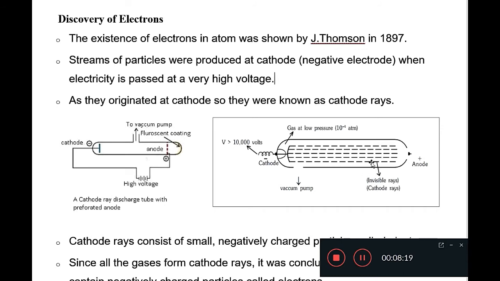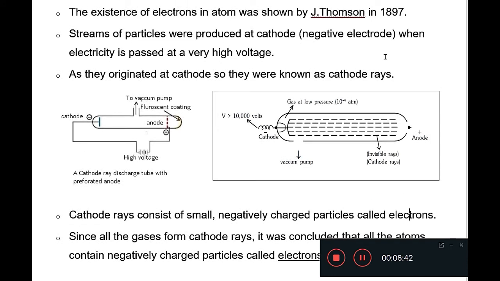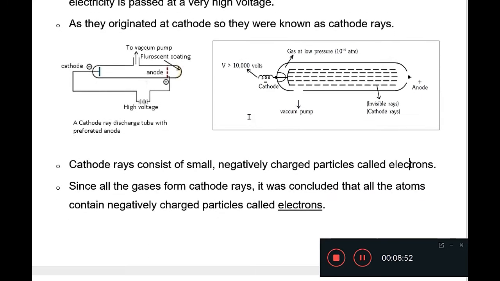These rays are invisible and are called cathode rays, and they are made up of small negatively charged particles called electrons. So who discovered electrons? Sir J.J. Thomson, with the help of the cathode ray tube experiment. Clear, students?